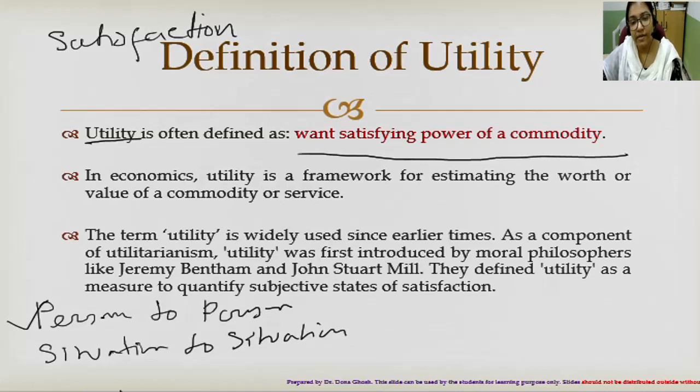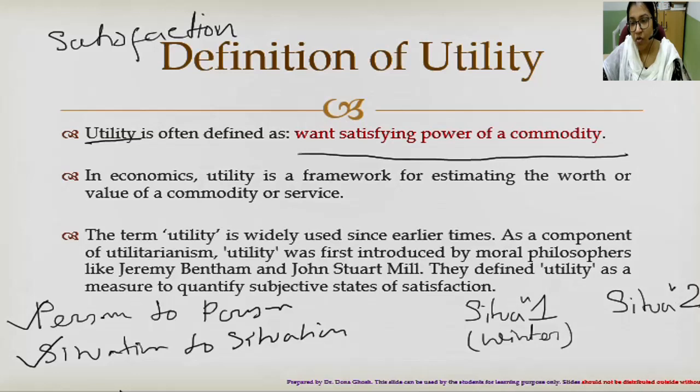Now we will consider the second situation. What does the second situation say? That the want satisfying power differs from situation to situation. So again, to explain this, we will take the help of an example. In this example, we will consider two situations. Situation 1, which is winter, and situation 2, which is summer.